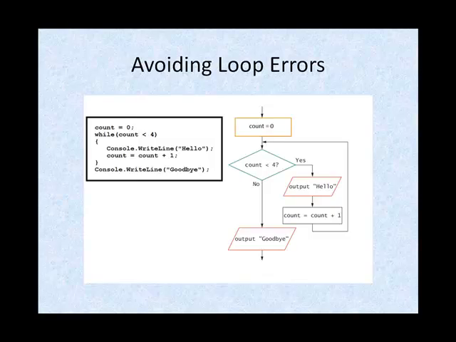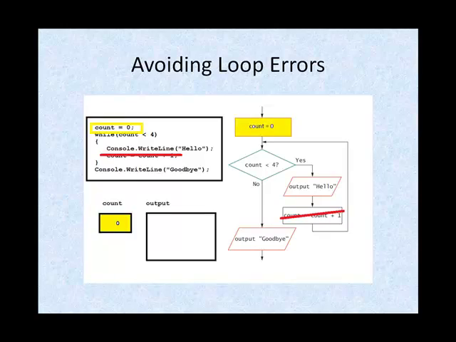Let's look at another program in which the programmer failed to alter the loop control variable. In this case, count is set to 0, it's compared to 4, it is less than 4, it's 0, so hello is output. Then the comparison is made again. Count is still less than 4, it's still 0, so hello is output. Count is still less than 4, it's never changed, hello is output.